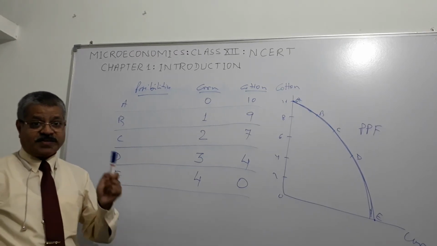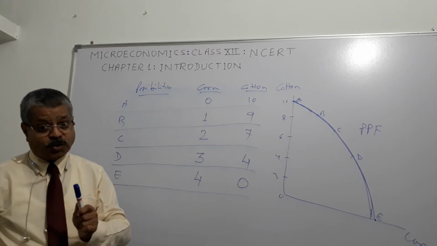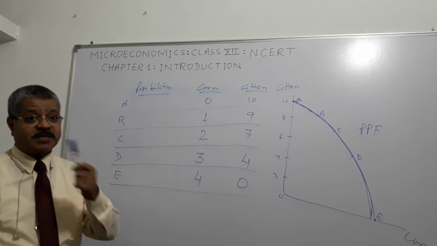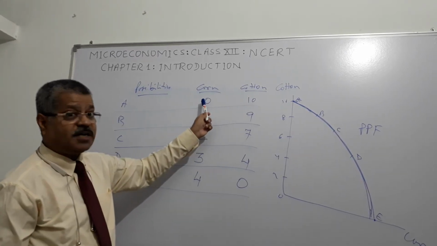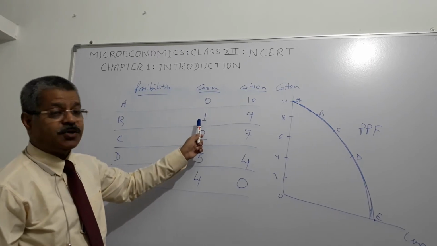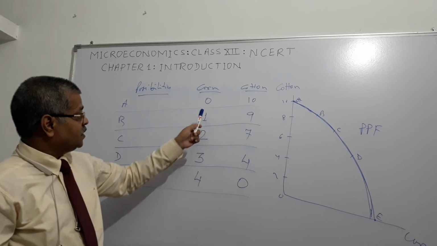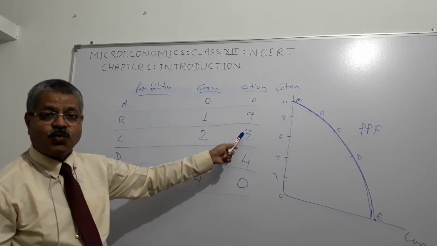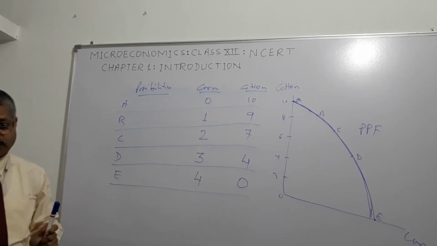If you want a little more of one good, we need to sacrifice a little bit of the other good. Here corn is 0, here we want 1 unit of corn, so we have to sacrifice 1 unit of cotton. Here we want 1 more unit of corn, so we need to sacrifice 2 units of cotton, right? That is called opportunity cost.